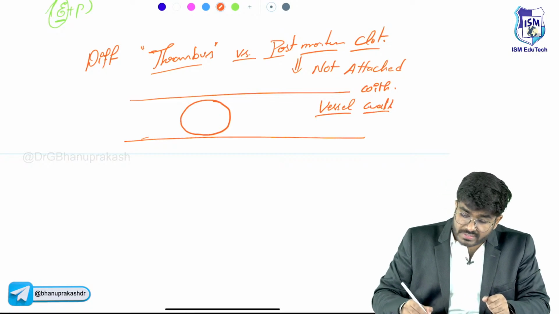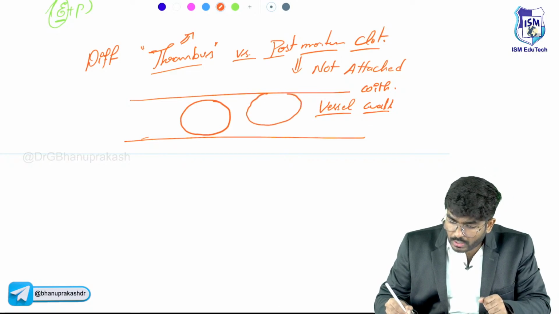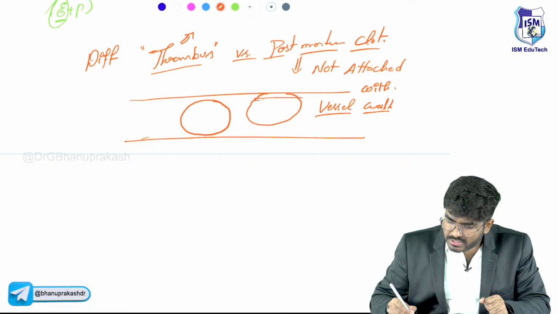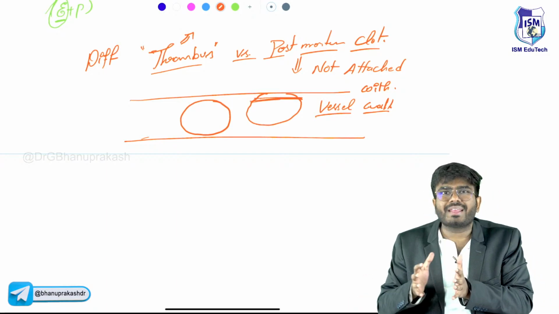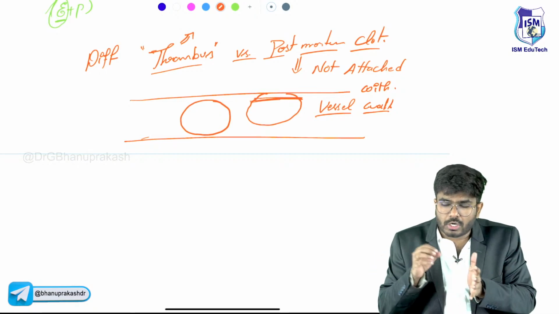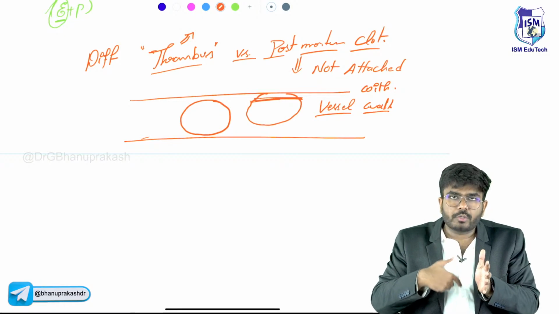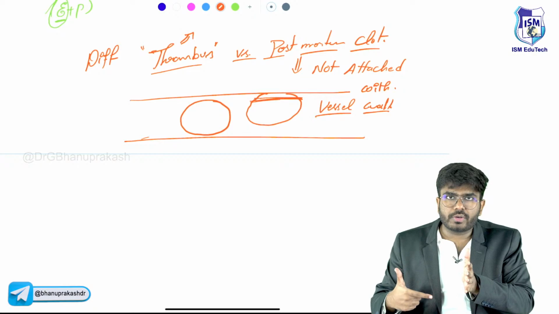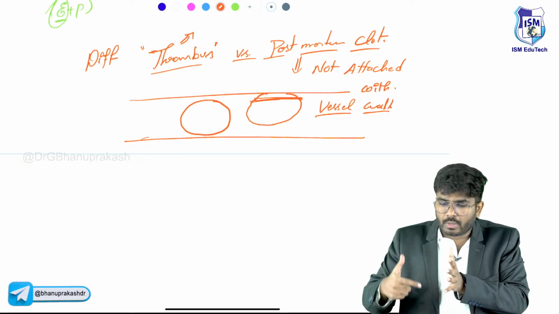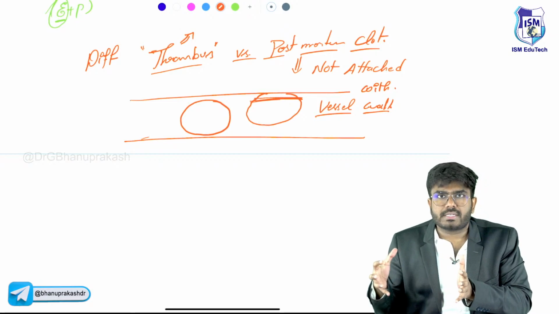Next, if it is a real thrombus, it is attached with the wall, and what you can see under histology is that the thrombus is going to form gradually. The thrombus is not going to form just like that. So more and more RBCs will come, you are going to put fibrin over it, and more RBCs will come. Again, you are putting more and more fibrin onto it. Again, RBCs and platelets are coming, and more and more fibrin onto it. So the clot is going to gradually increase in size.